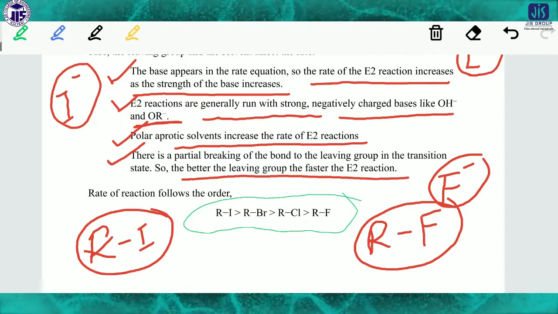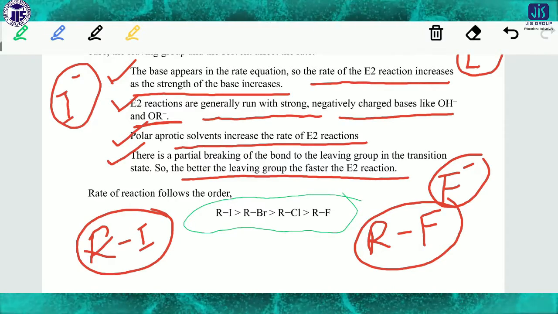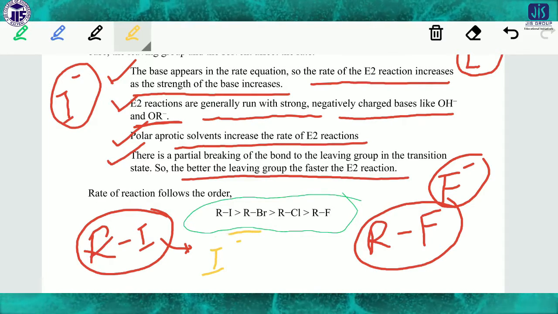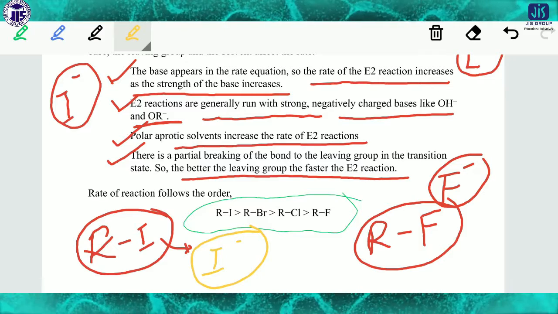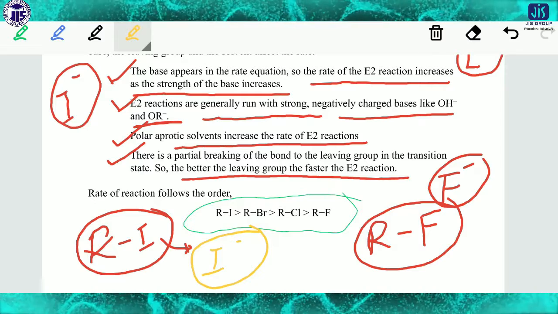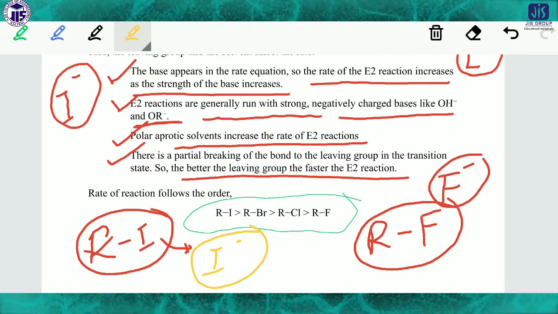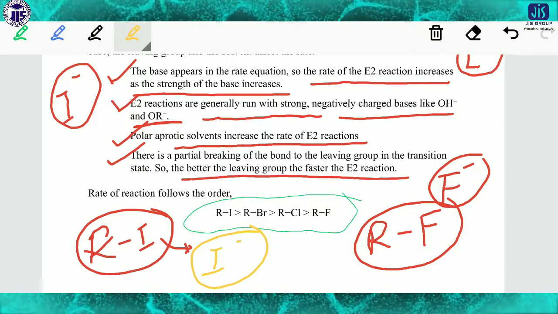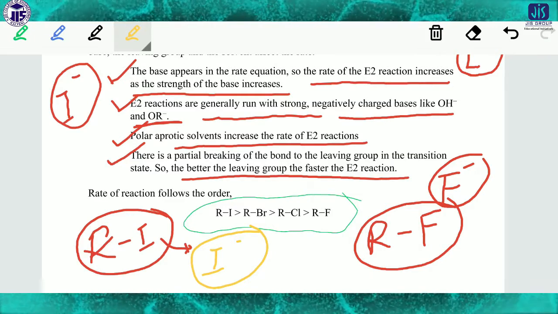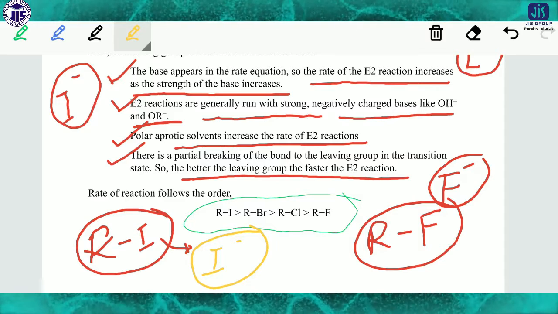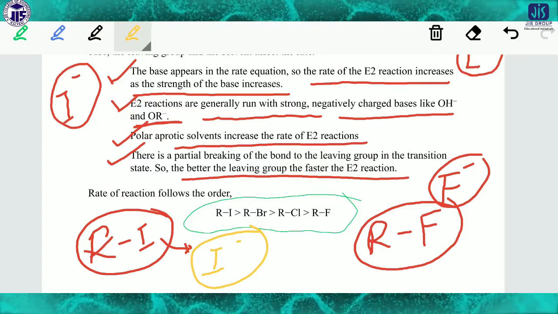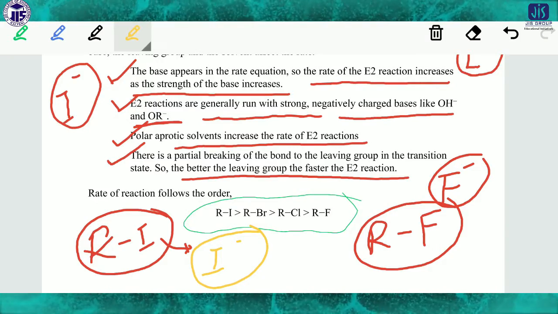It will not be stabilized compared to I minus, which has a very large size and low charge density, so it can carry the charge. So which will be the more effective leaving group, F minus or I minus? Obviously I minus, because I minus is stabilized more than F minus, so when I is attached to carbon, it acts as a very good leaving group compared to F. In this way you have to compare.